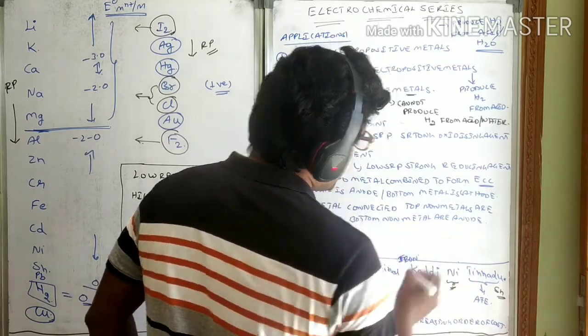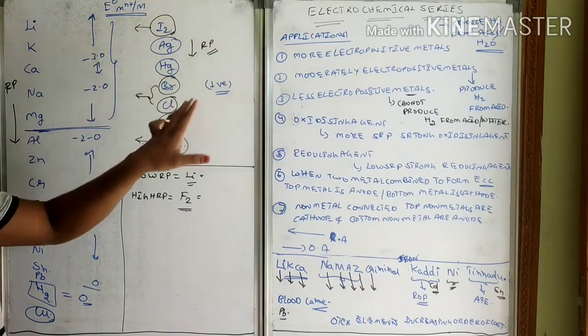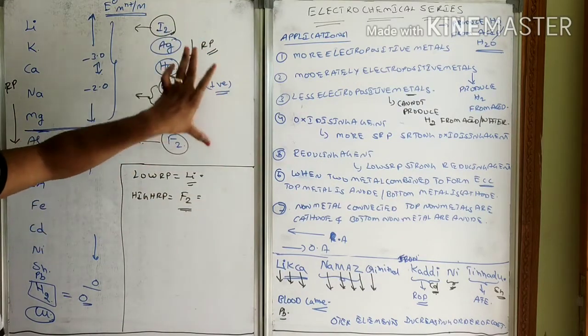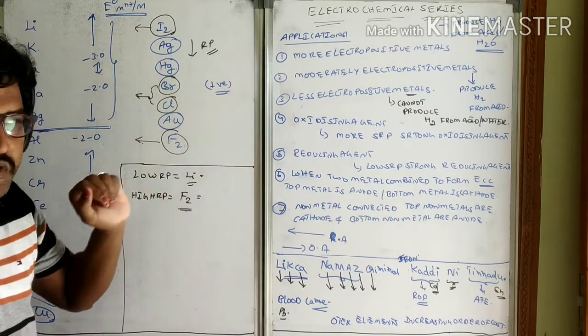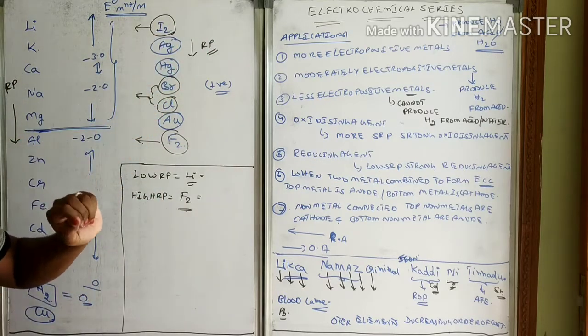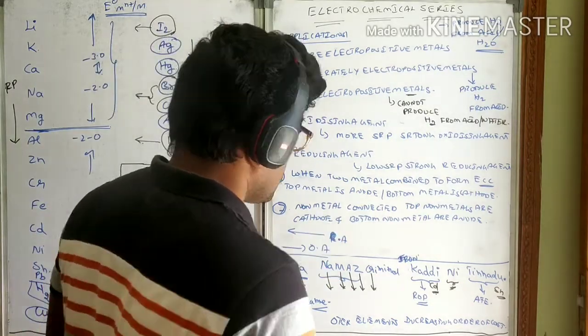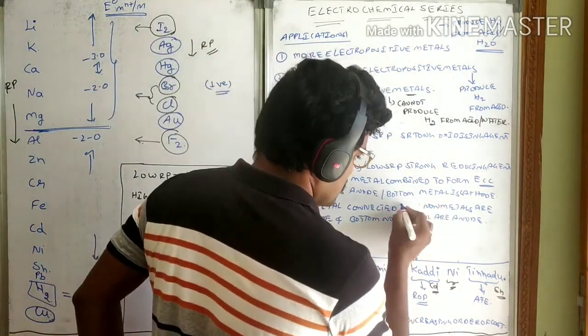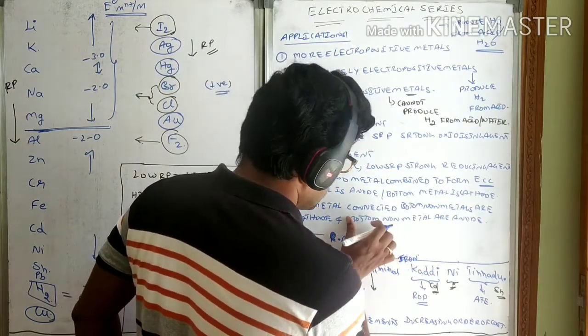This you have to remember. When iodine electrode and fluorine electrode are combined with one another, then what happens? Fluorine electrode behaves as anode. Sorry. Bottom non-metals are cathode.